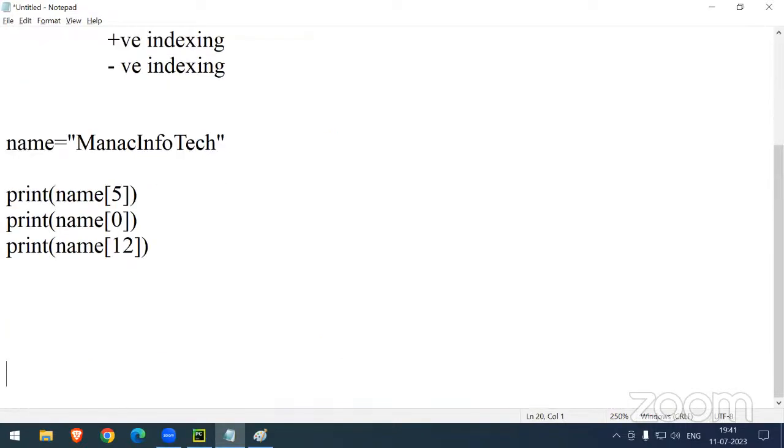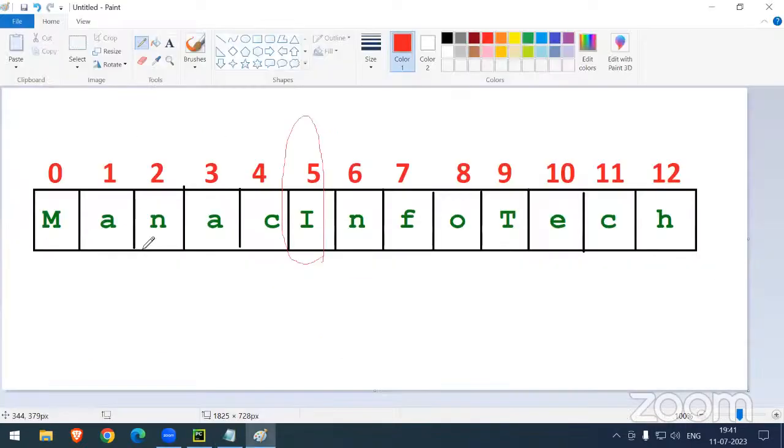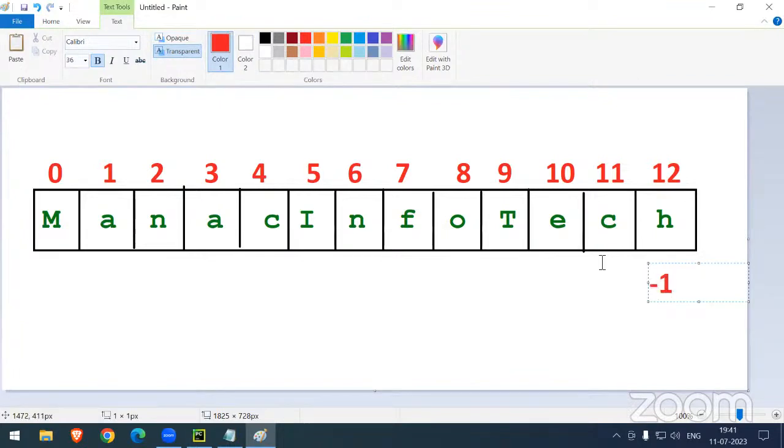Sir, negative indexing is also there. What does negative indexing mean? It starts from the reverse, sir. So now we can see here the value starts with -1. For the ending part, you have to write -1 and calculate from there. That is the reason I am writing the list.